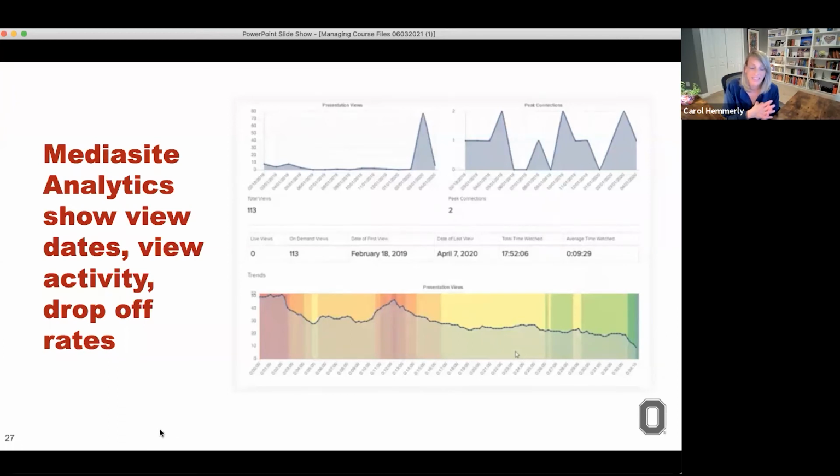You could see, did they watch this section of the video? Or, oh, I can see that they went back on this video 3 or 4 times at this specific section. They're trying to get this concept. And that can be helpful for the instructor to decide what strategy to take to help them learn the information.